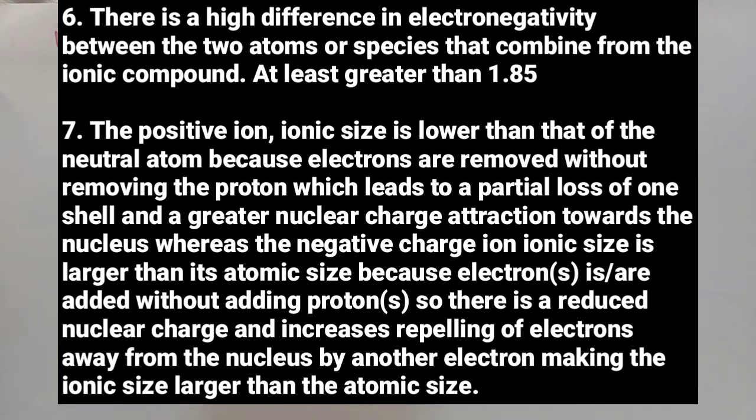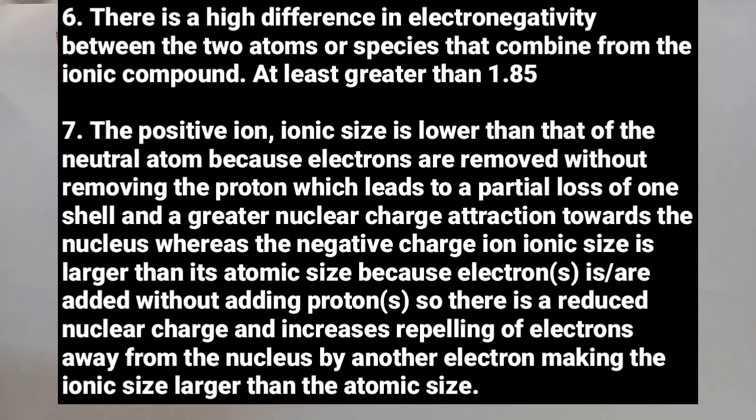And whenever you do not remove protons and you remove electrons, you see that protons will be more than electrons. So the pulling of electrons from the shell closer to the nucleus will be higher because protons are more than the electrons. But if, for instance, you add electrons without adding protons, the electrons will start to have power to move away from the protons by repulsion or repelling.